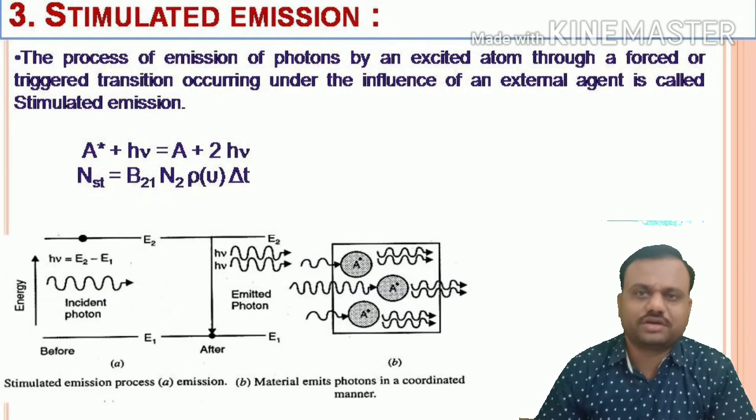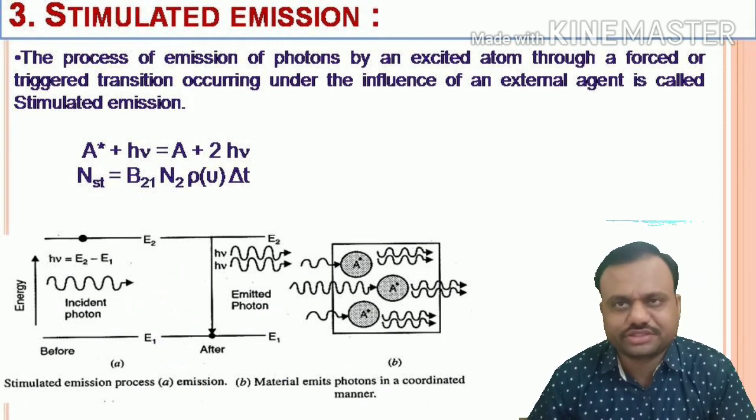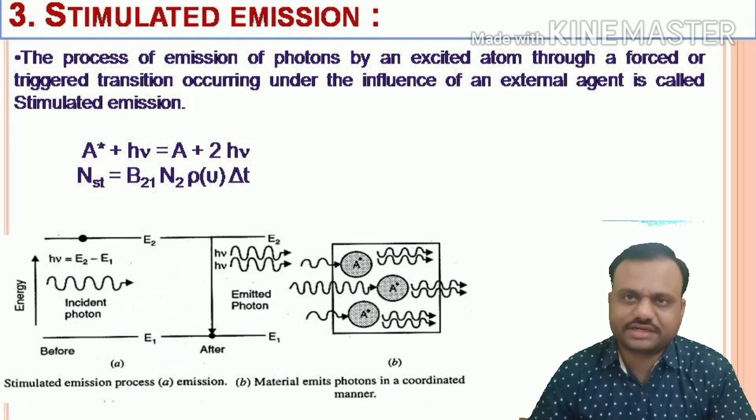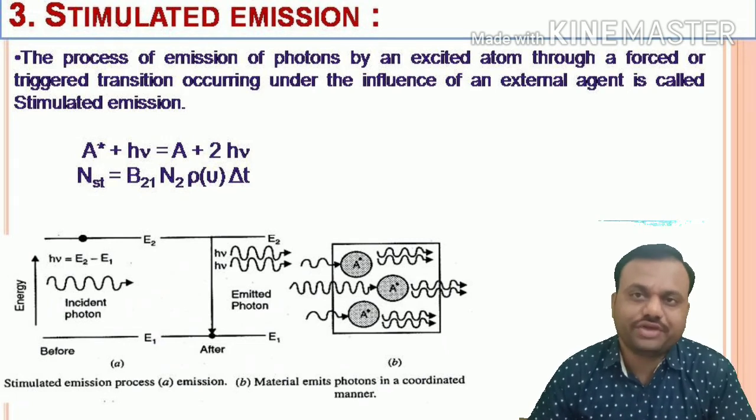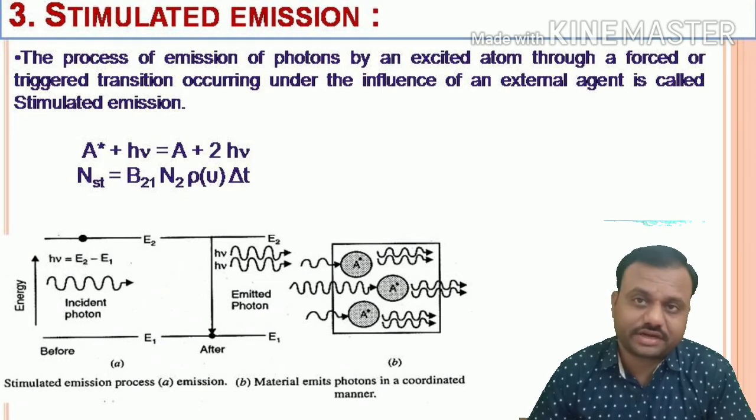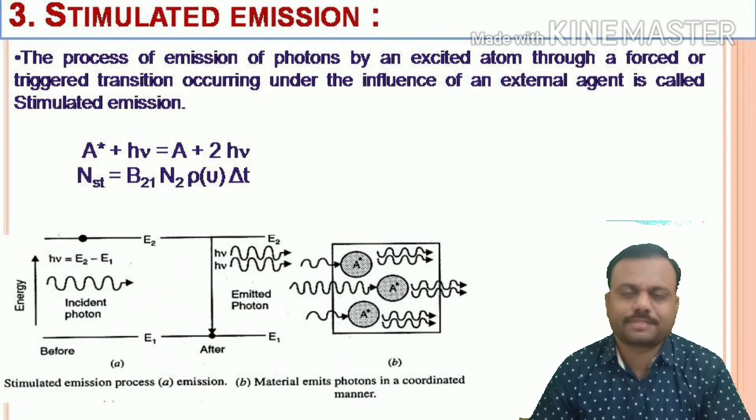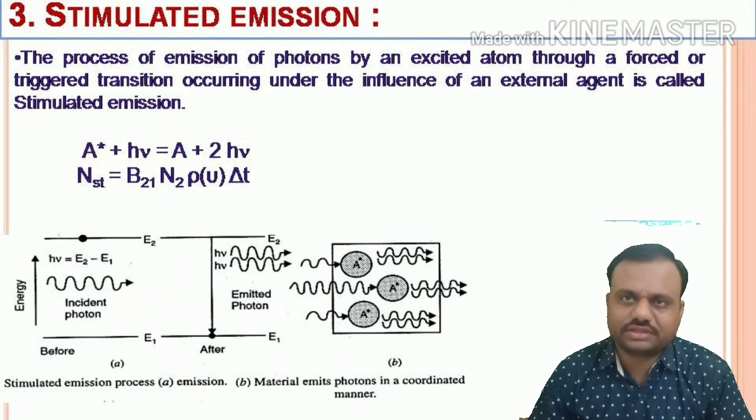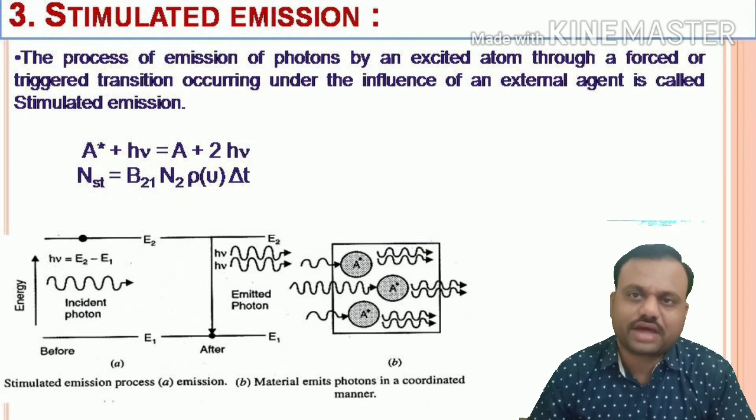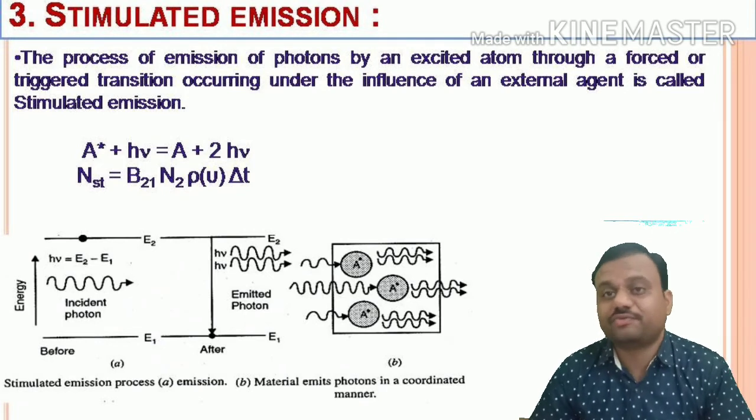Now we discuss the third process, that is stimulated emission. In the case of stimulated emission, again atoms are present in the excited state, that is E2, but this atom does not wait for spontaneous emission. Before that we introduce a new mechanism where the excited state atom can be triggered by an external photon having the energy h nu, and hence a transition takes place where the electron moves from the excited state to the ground state and emits a photon.